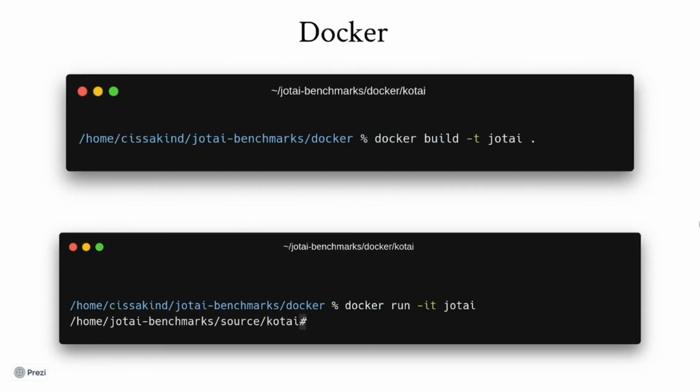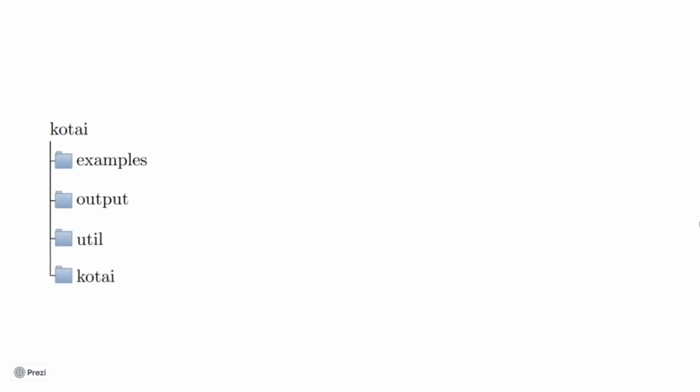For the next steps, I'm assuming you already have Docker installed on your machine, but if you don't, you can take a look at Docker's website on how to install it. So after cloning Jotai's repository, you go inside the Docker directory and write this command. This might take some time to finish. After executing the command above, you can access the container on your machine with the command docker run -it jotai. Now that we're inside the Docker, we'll be inside Jotai's directory, and we are ready to run it.